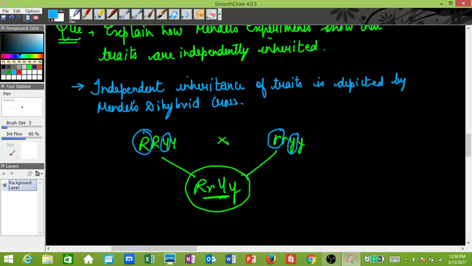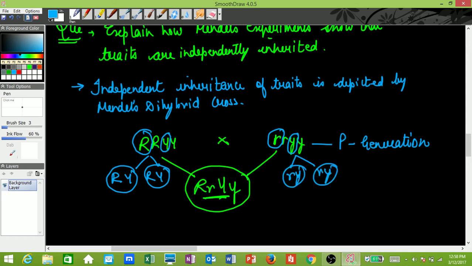So in this way, you can understand that in the P generation, that is the parental generation, the genotype split. During gamete formation, the alleles or the genes split. And after gamete formation, when the gametes fused, they produced this progeny. So they separated, and then they fused together to give the progeny.